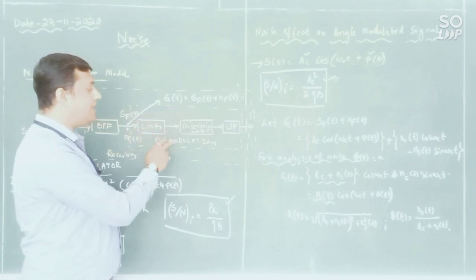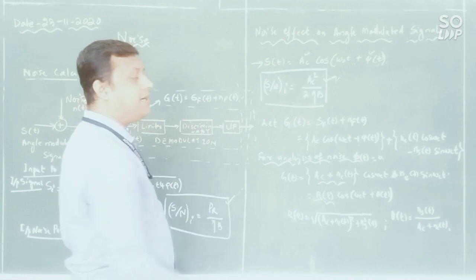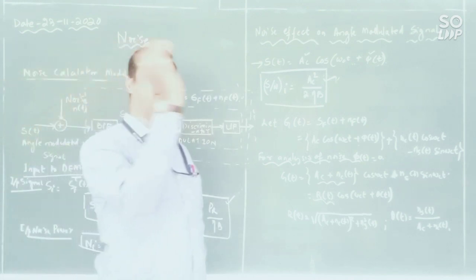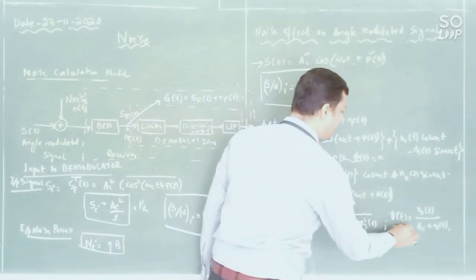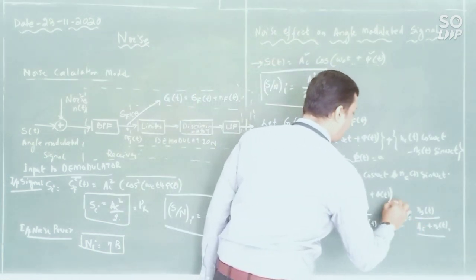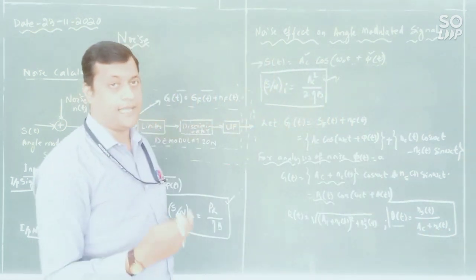Then the discriminator will come into the picture. The discriminator will convert the frequency variation to amplitude variation, and it will focus on this angle theta, because it consists of noise as well as the carrier component which carries your information.